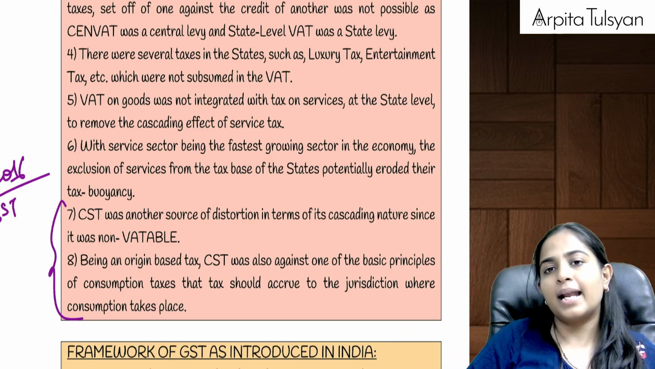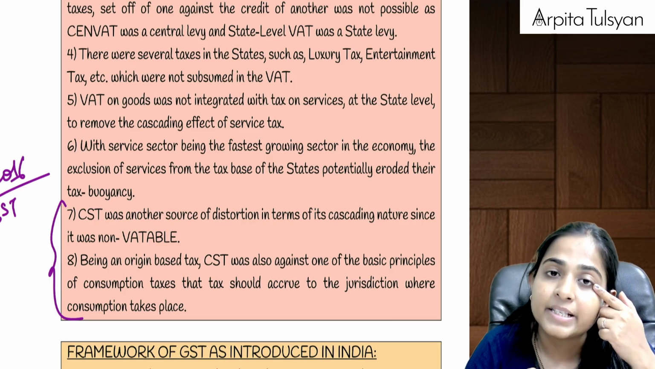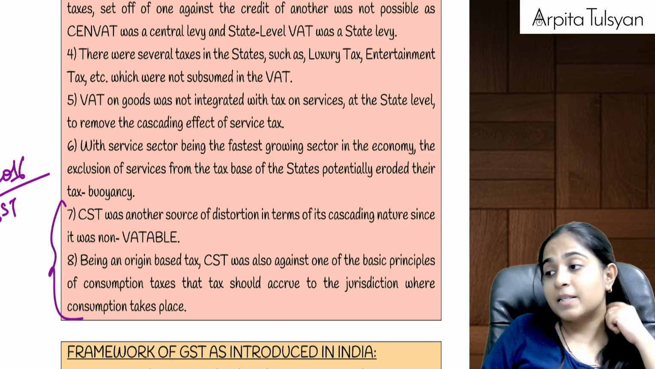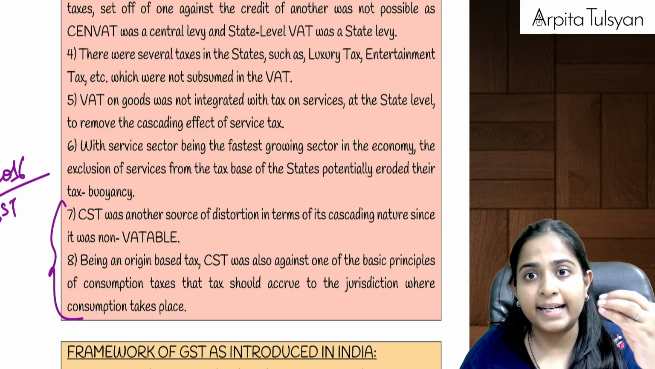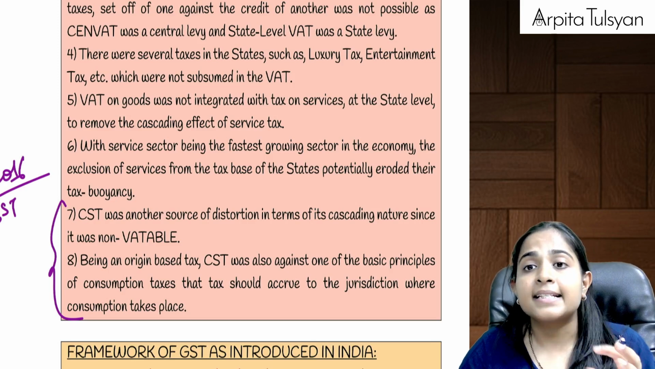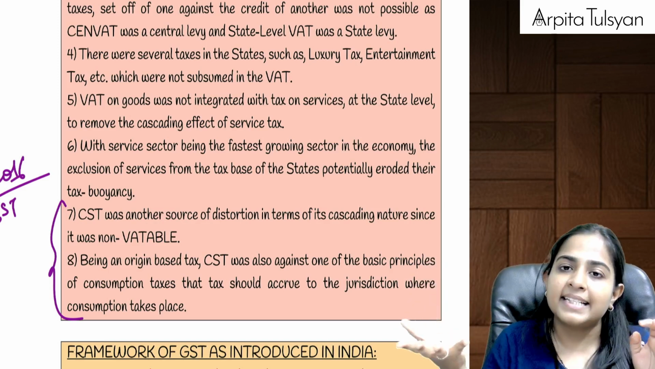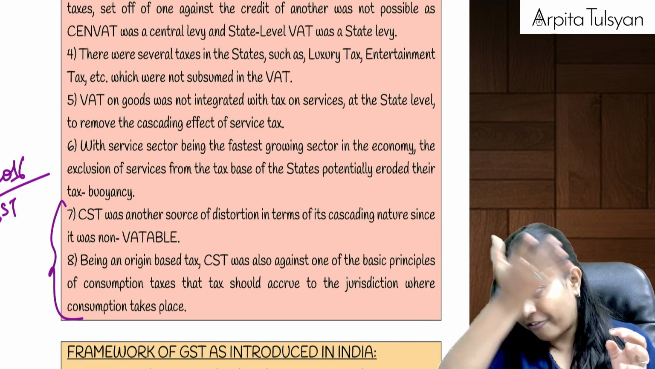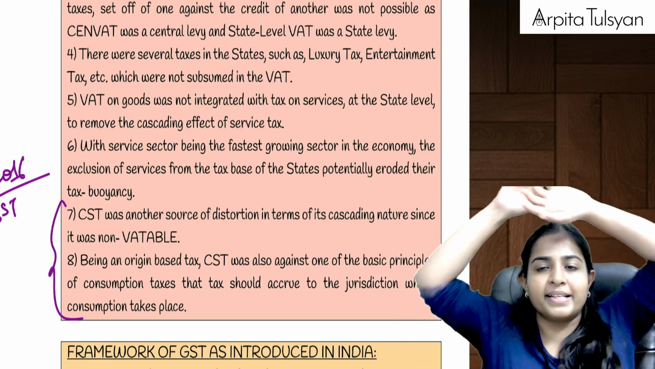And the last one was that CST was totally against the principle of indirect taxes. The principle of indirect taxes was such that indirect taxes are always destination based taxes. Means the revenue will go to that state government where the goods are finally going. But CST was opposite. CST said I am an origin based tax.